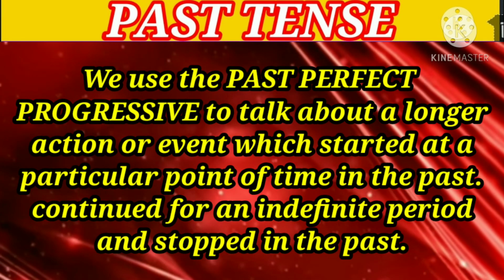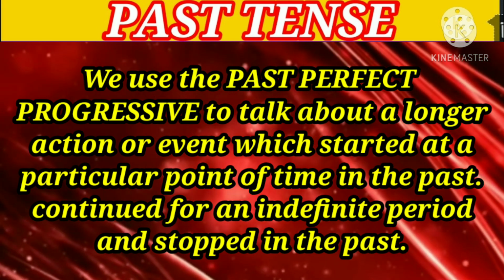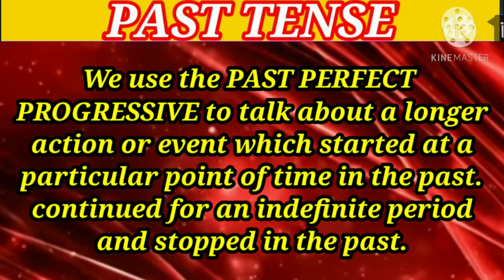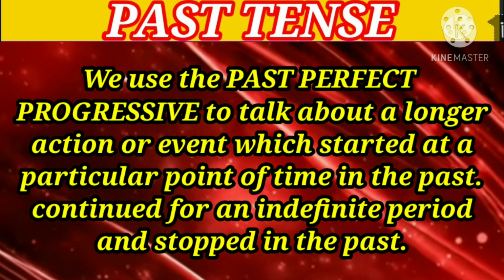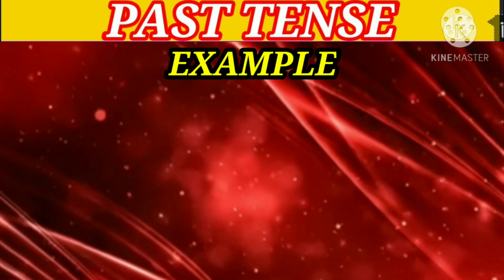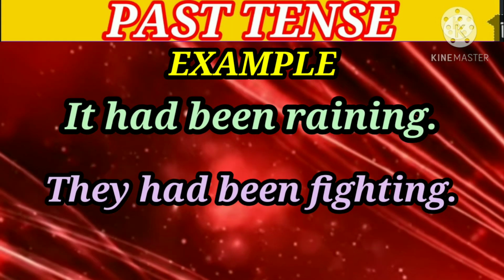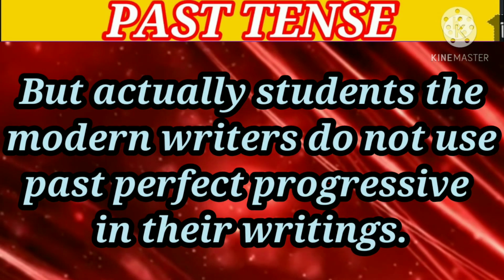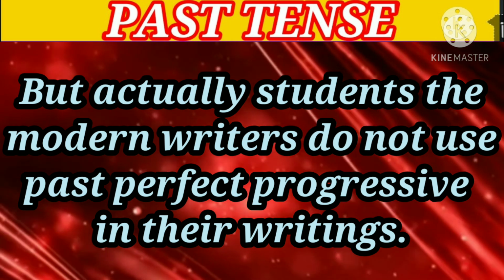We use past perfect progressive to talk about a longer action or event which started at a particular point of time in the past, continued for an indefinite period and stopped in the past. For example, it had been raining, they had been fighting, etc. But actually, students, the modern writers do not use past perfect progressive in their writings nowadays.